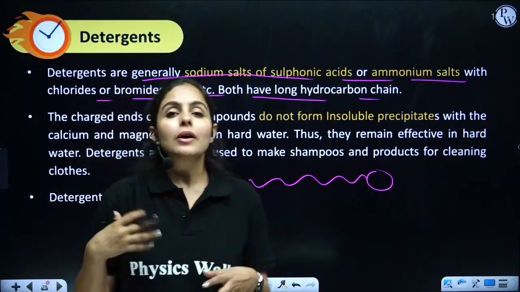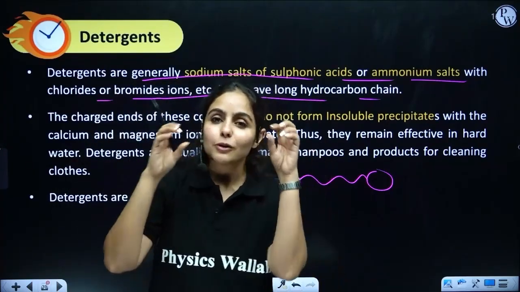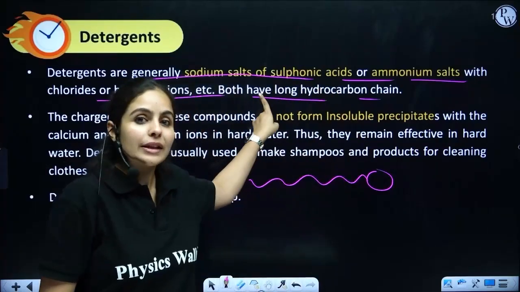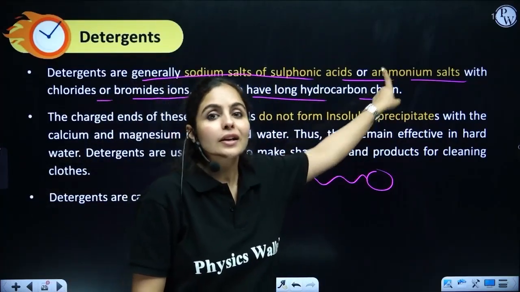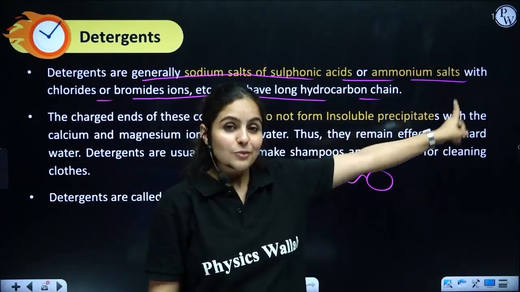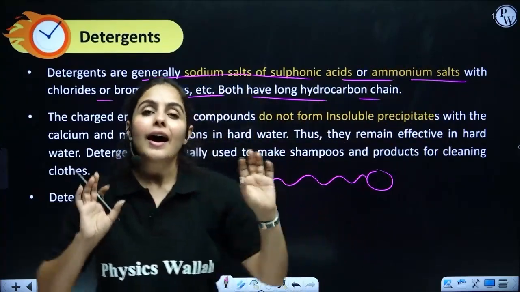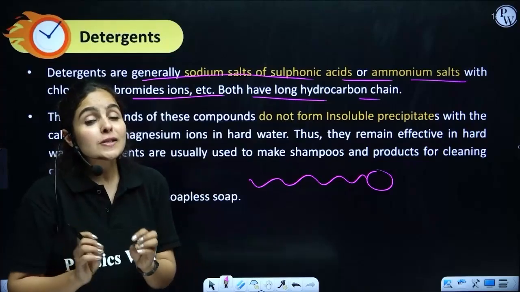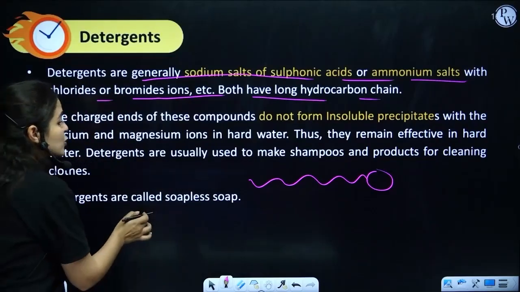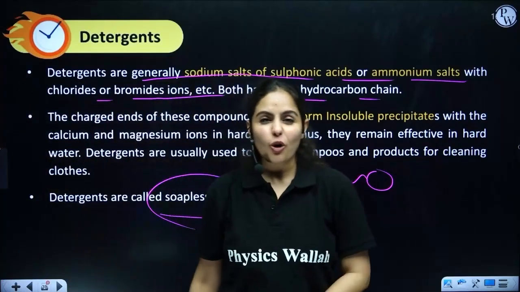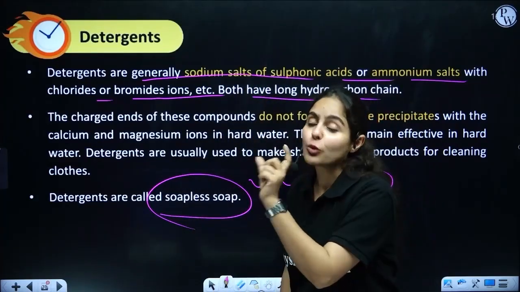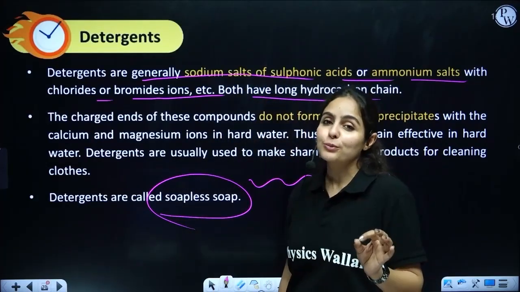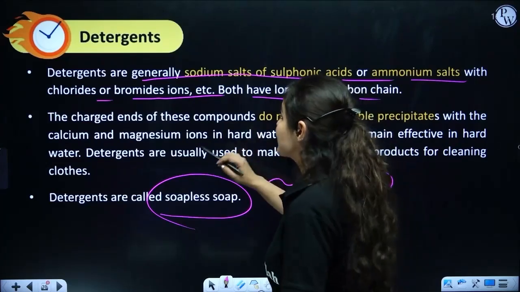So they work almost in the same manner, and they look almost the same. The only difference here is in the number of carbons in the hydrocarbon chain and the ionic head. But they have two parts, a tail and a head. Detergents are also called soapless soap, not hopeless soap, and they work very well with both hard water and soft water.